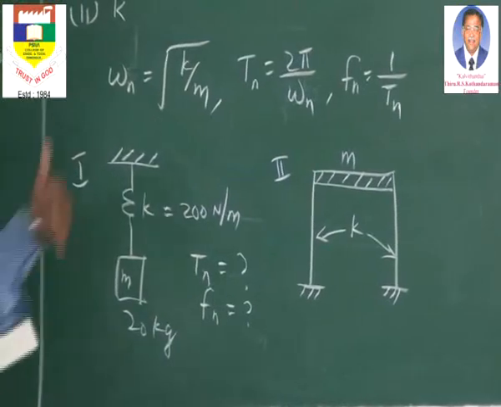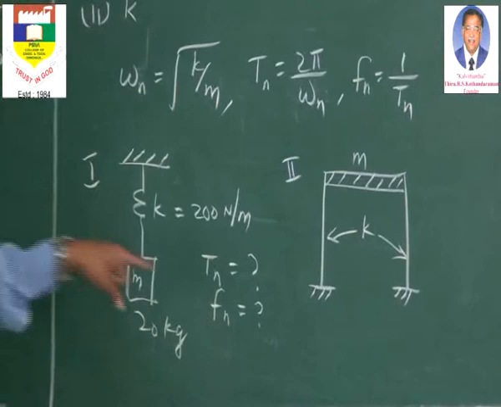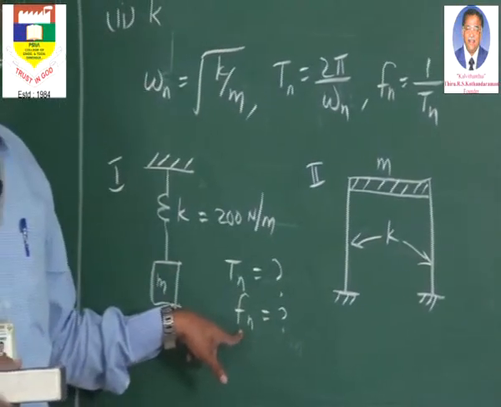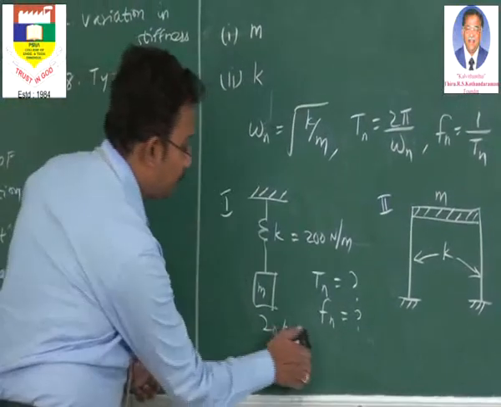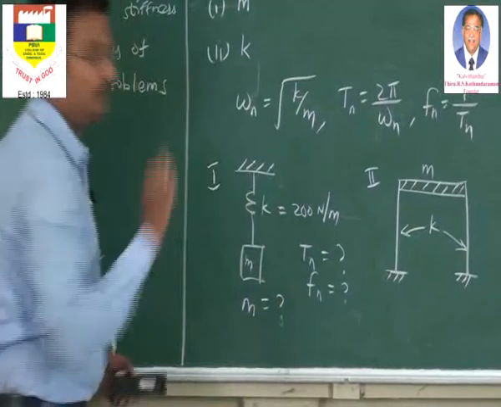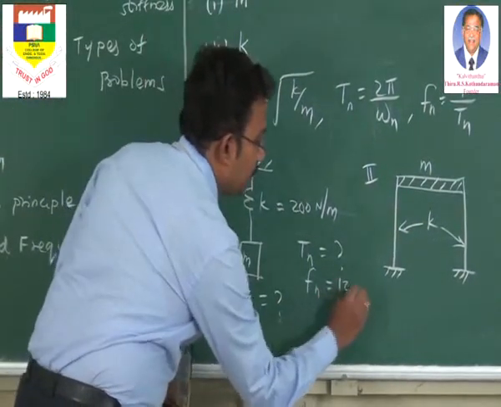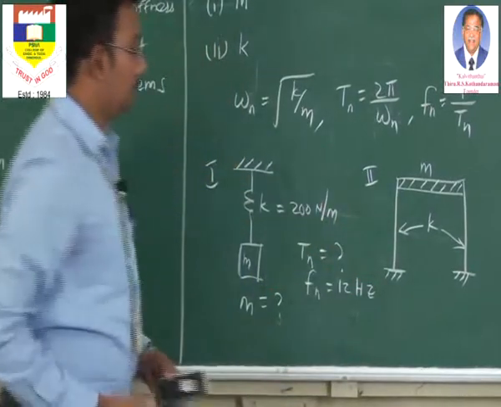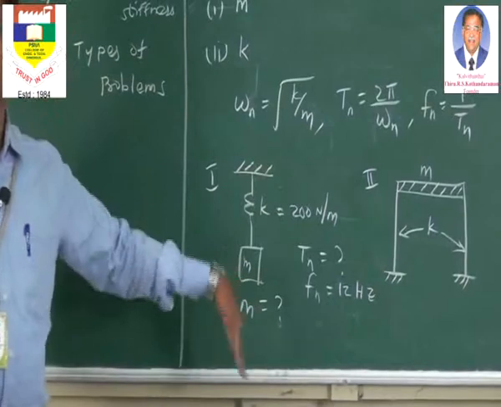Next, in another variety of problems with this same data, sometimes they will give the frequency. In this same problem the mass will not be given, m will be unknown, and they will give the frequency of the system as say 12 hertz. So if the frequency is 12 hertz and mass is not given, it is an inverse of the previous problem.